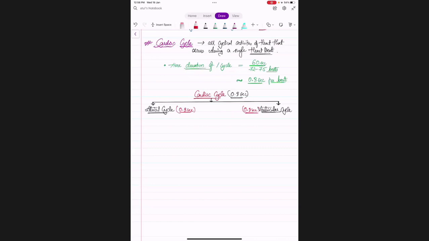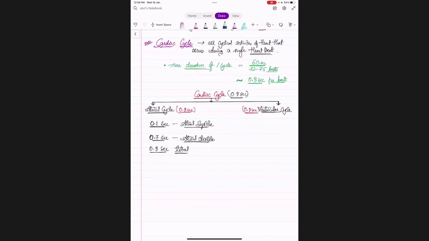How will you understand? See, for the first 0.1 second, atrial systole. So for 0.1 second, atria will contract. And how much time is remaining now? 0.7 seconds, atrial diastole. Okay, so relaxation for 0.7 seconds. Total how much? 0.8 seconds total.